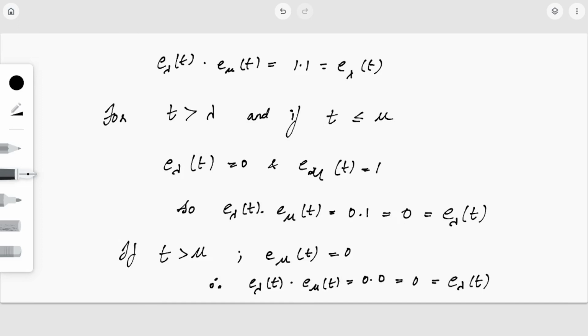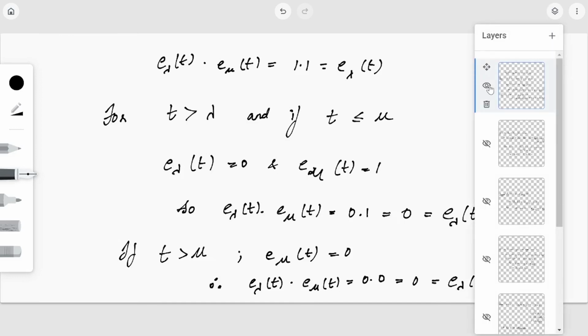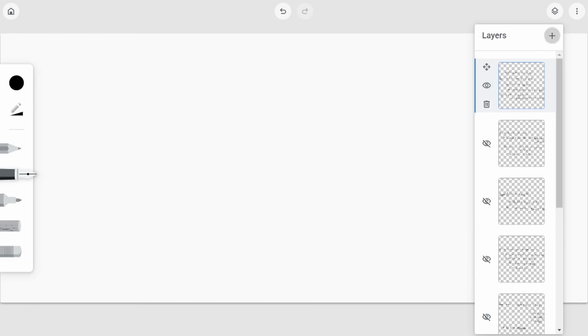So in any case we consider, we get E lambda of t into E mu of t equal to E lambda of t. Correspondingly, capital E lambda into capital E mu will be equal to capital E lambda for lambda less than mu. So that was our third property.